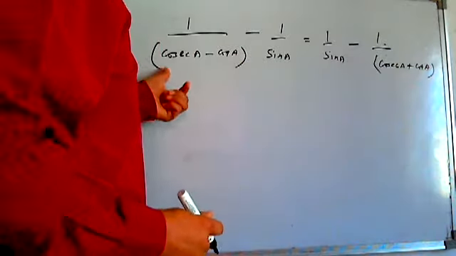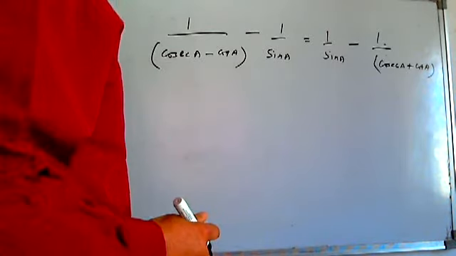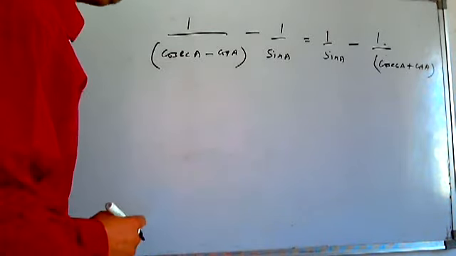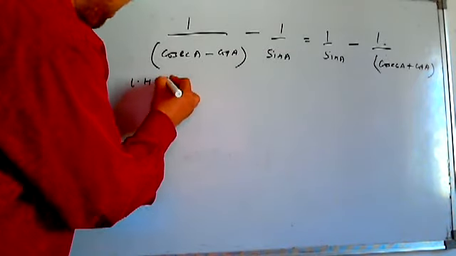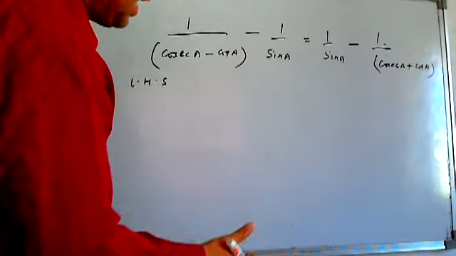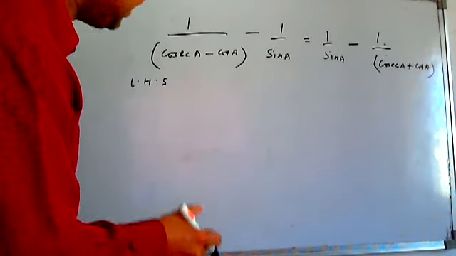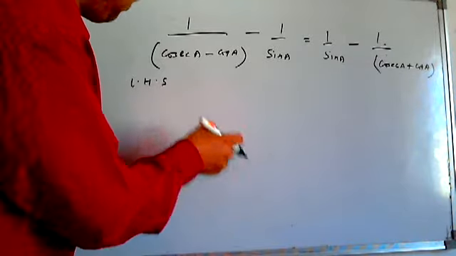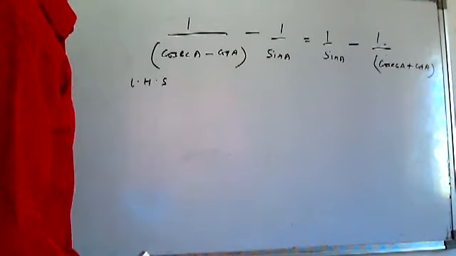Here it's difficult to get the RHS from the LHS only. What we do here, we simplify the LHS to some extent, proceed with the RHS and simplify it to some extent. We see whether the final answer of LHS and RHS is the same or not. If it is the same, the thing is proved.